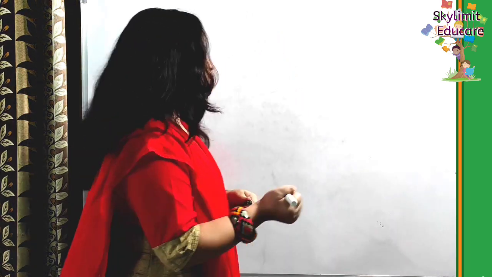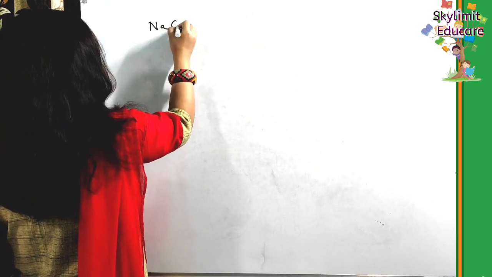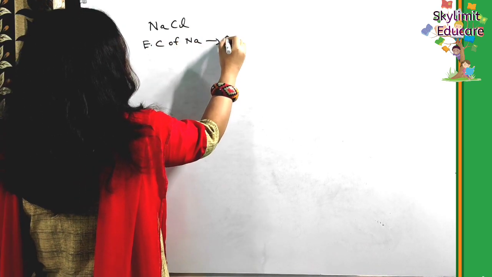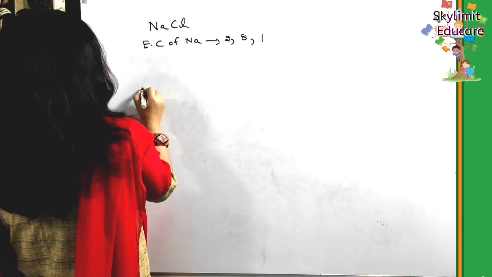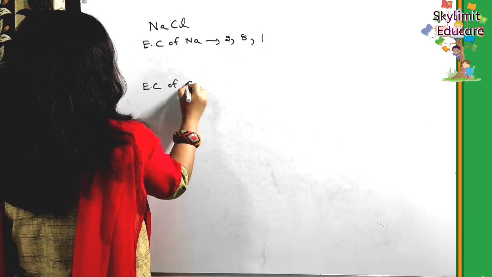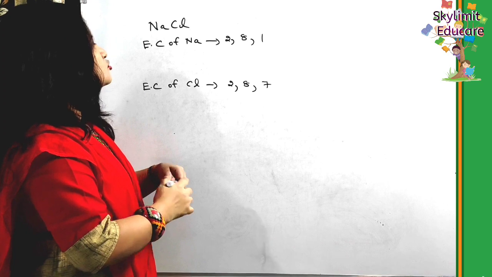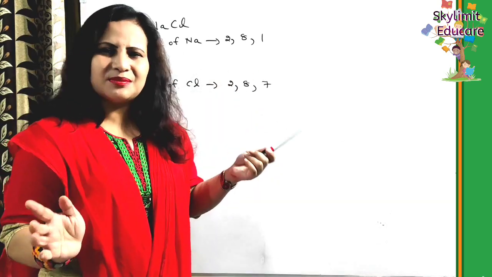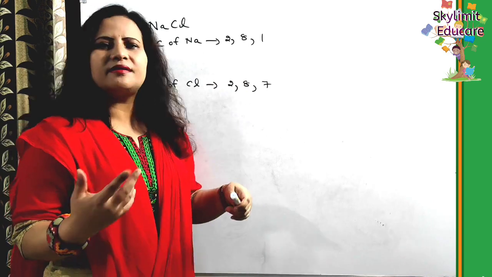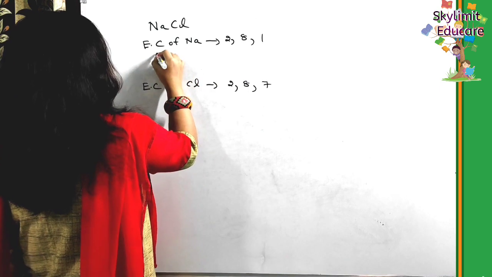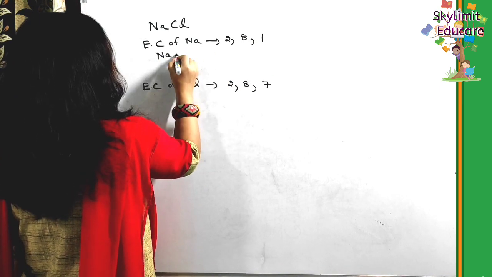Now students, let us understand the electrovalent bond with the help of certain examples. Sodium chloride is a very common example, so let us take the formation of sodium chloride. We know that the electronic configuration of sodium is 2,8,1, and the electronic configuration of chlorine is 2,8,7. Now sodium has to lose one electron in order to become stable. It will attain the electronic configuration of the nearest inert gas, neon. So sodium will lose one electron, clear?